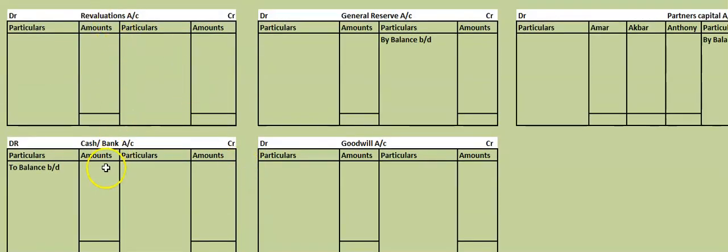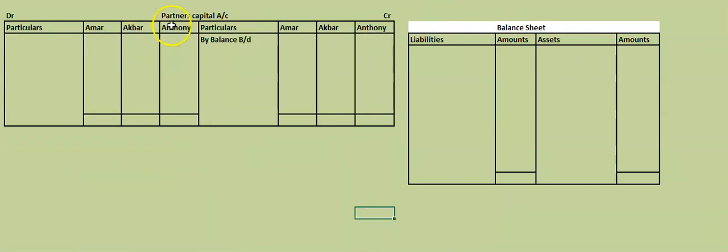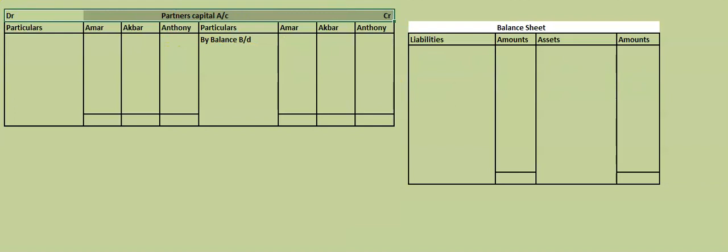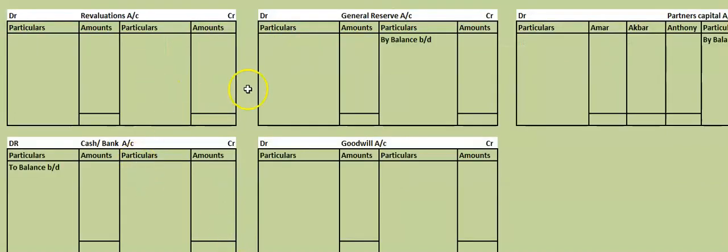Revaluation account, cash or bank account, general reserve account, goodwill account, partners capital account and balance sheet. Partners capital account and what? Balance sheet. So these are the ledgers which I kept ready. All these pro forma should be ready.